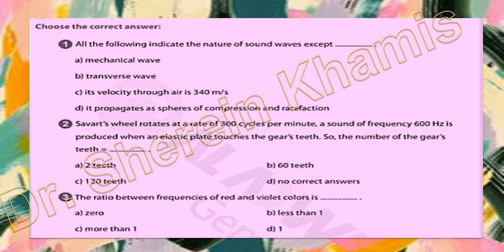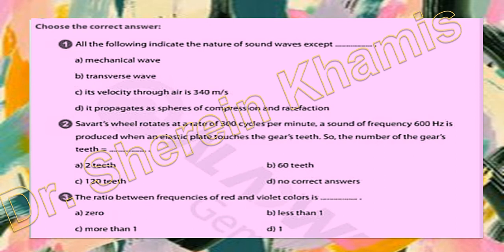We have mechanical wave, transverse wave, its velocity through air 340 meter per second, it propagates as spheres of compression and rarefaction. Okay, all of these are indicating that sound is a wave, but only one is not right, or wrong.